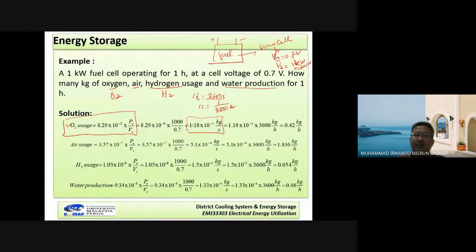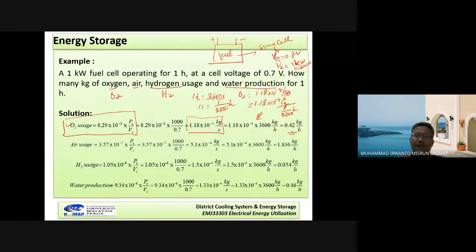So for this value, for example O2 is equal to 1.18 times 10 power minus 4 kilogram per second, I can write it as 1.18 times 10 power minus 4 kilogram per second times 3600 seconds per hour. We obtain 0.42 kilogram per hour.